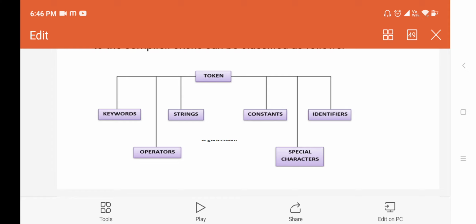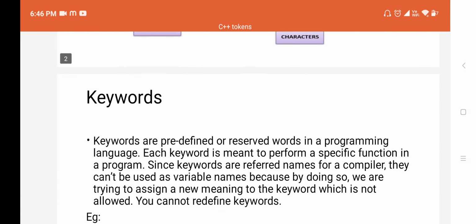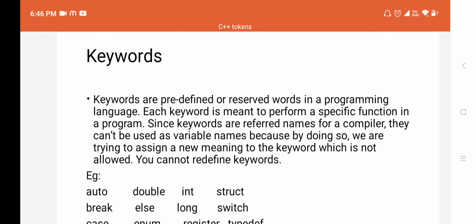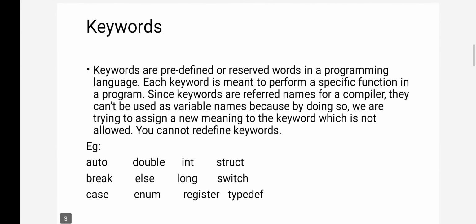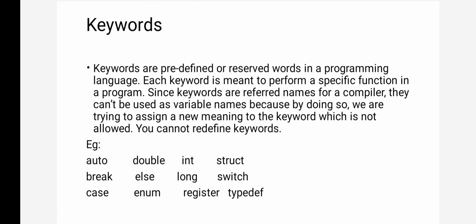Now we will discuss them one by one slowly. The first one is keywords. In C programming we used some words like int, float, char, which I have already explained. A keyword means there is a specific meaning for each word in the program.